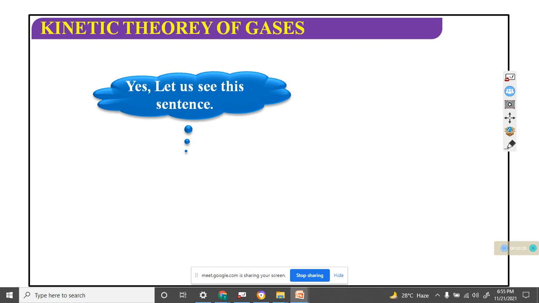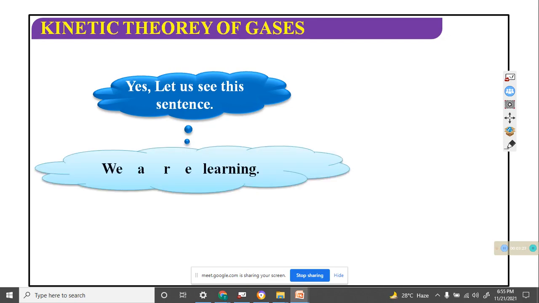Let us see the sentence. We are learning.